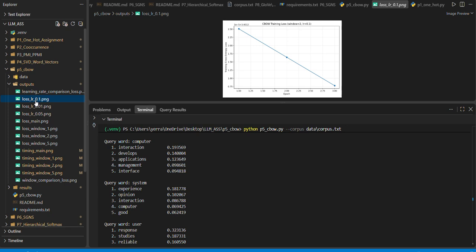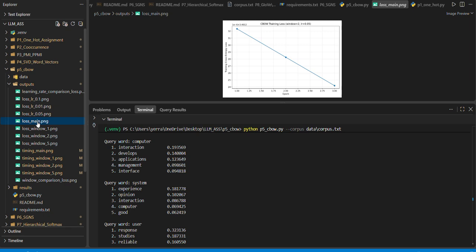Effects of the context window. Three context window sizes are evaluated: D equals 1, D equals 2, D equals 5. A smaller window focuses more strongly on nearby syntactic relationships, while a larger window provides broader contextual information and can capture more topical or semantic relationships. The loss curves are compared to study the effect of context size on convergence.